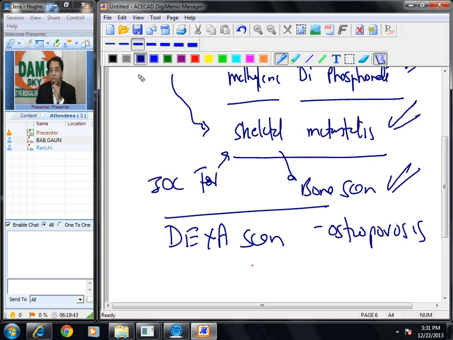So very quickly I have told you a few MCQs. Bone scan we use technetium MDP, which is the investigation of choice for skeletal metastasis. Bone scan is not DEXA scan, it is a different investigation. DEXA scan is the best investigation for osteoporosis assessment. Okay. Now with this note, let us look at more questions.